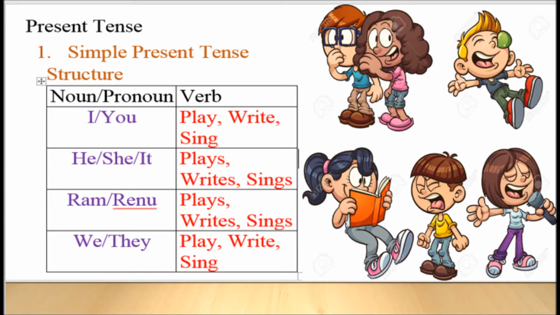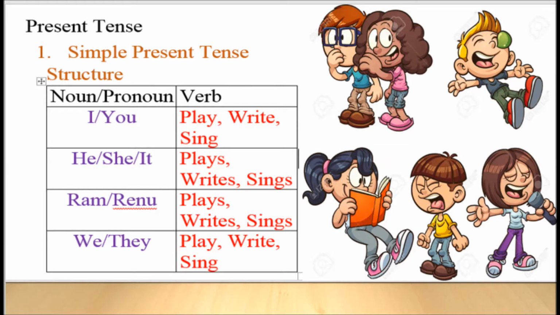Remember, I and you, though they may sound singular, do not take S at the end of the verb. So this chart will help you to understand that I and you do not take S in the main verb. Similarly, he, she, it sounds singular, so it is going to take S at the end of the main verb. Names which show one person also take S in the end.